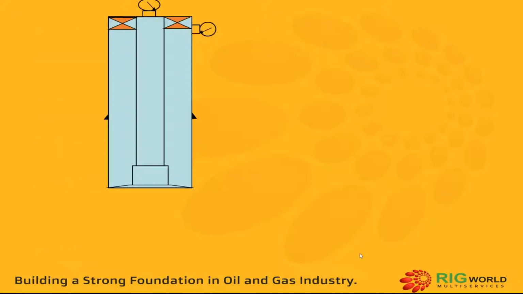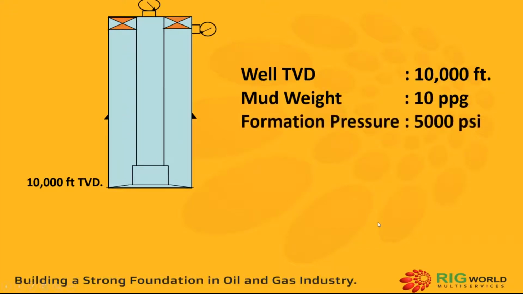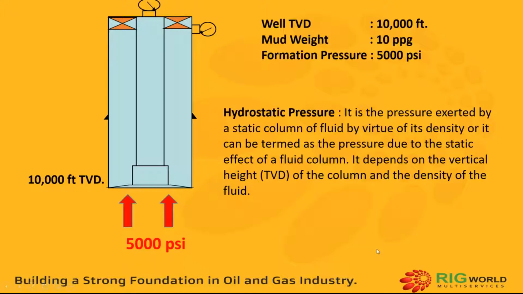So let's check out. Now, if I take an example, like the well TVD is 10,000 feet, so the bottom of the well is 10,000 feet, mud weight in the well is 10 ppg, and the formation pressure which is acting upwards is 5,000 psi. So now what is given to us is one of the pressures that is acting upward in the wellbore, 5,000 psi. The pressure acting downwards will be hydrostatic pressure, the pressure exerted by a column of fluid by virtue of its density.